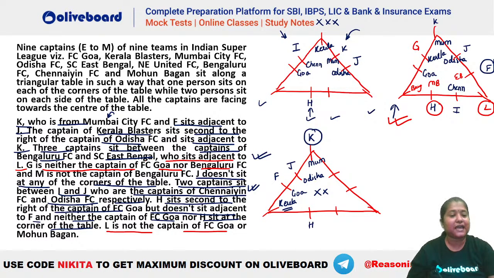And similarly, M is not from Bangalore. So M is not Bangalore. That means M has to be Goa here. Okay, so now you have placed everybody. So whoever is remaining will be the captain of this Bangalore team. I hope this is clear. Are we clear with this question, guys? Everybody clear? So you can see this was the final arrangement that you will be getting here. Everybody clear? Okay. Chalo, confusing.